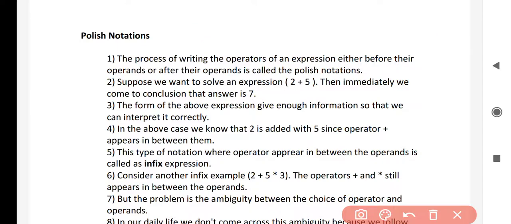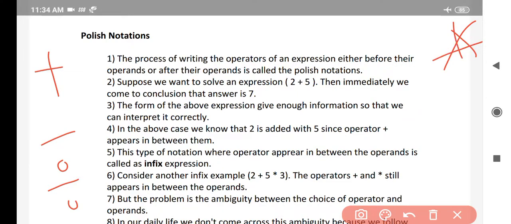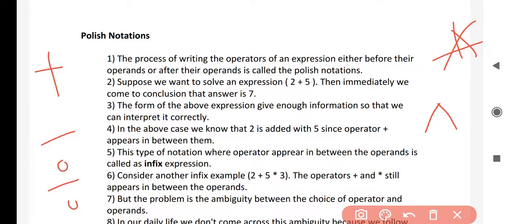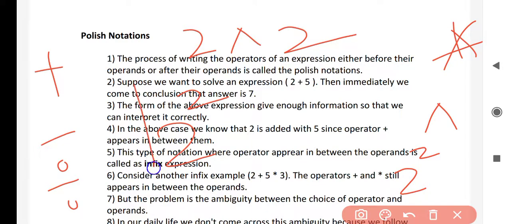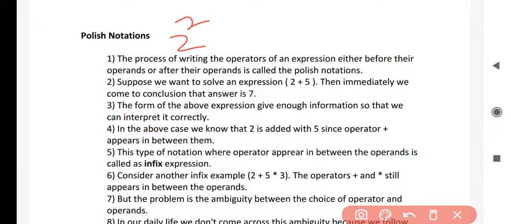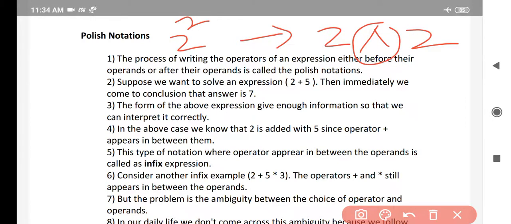An operator means plus, minus, division, multiplication, and this cap operator is used for the power operator, like 2 to the power 2 can be written like this, 2 cap 2, right? Because on your keyboard or in your C program you cannot write 2 to the power 2. This can be written in MS Word, but in a C compiler or C program or in a simple text editor you cannot write 2 to the power 2. Hence 2 to the power 2 can be represented as 2 cap 2. So this cap operator is called the power operator.